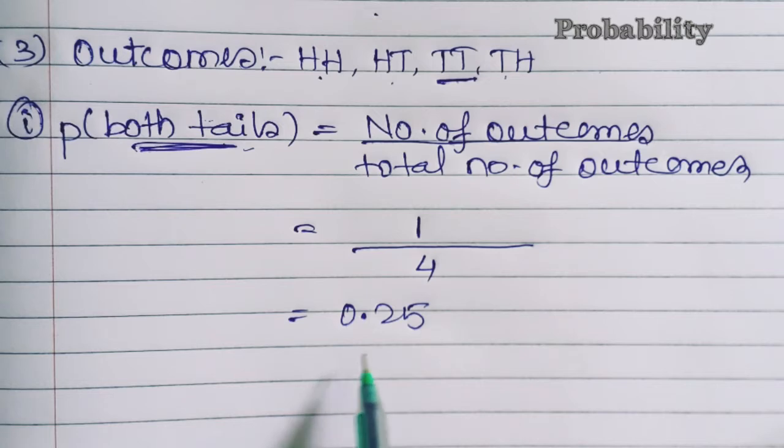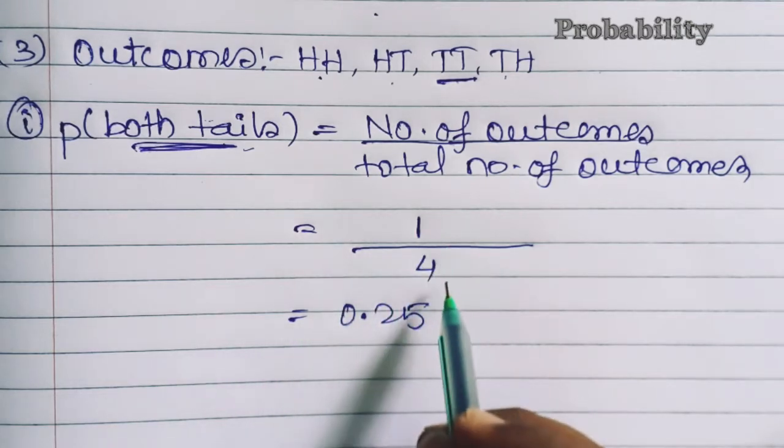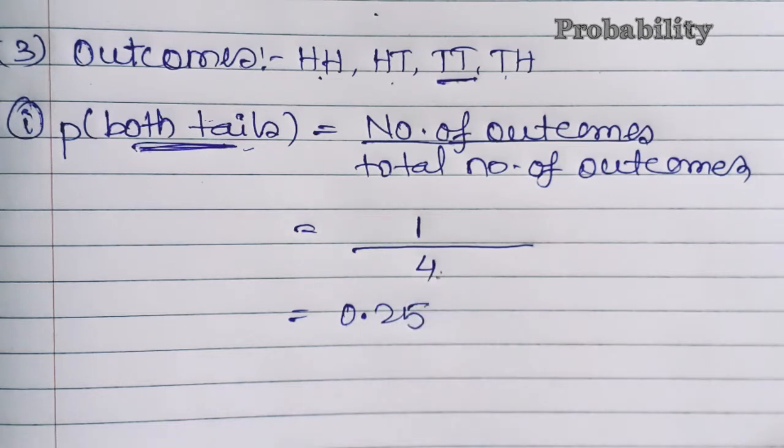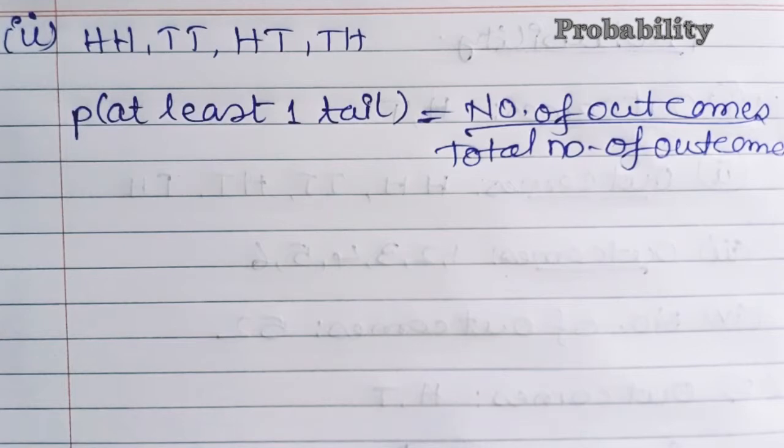So you could see that always in a probability your denominator value will be greater. Denominator greater ही होना चाहिए, otherwise you'll be getting the wrong answer. Fine. So this is the first part. Then we are going to do the second one.